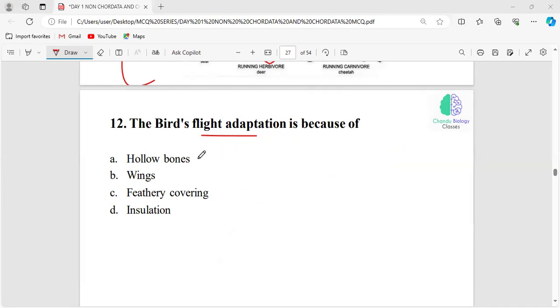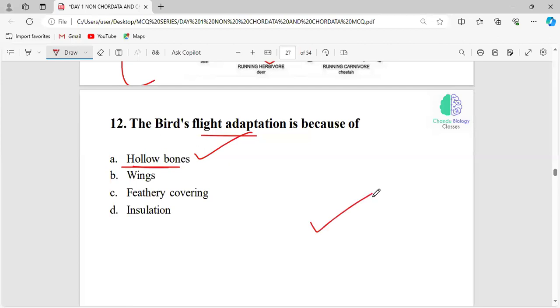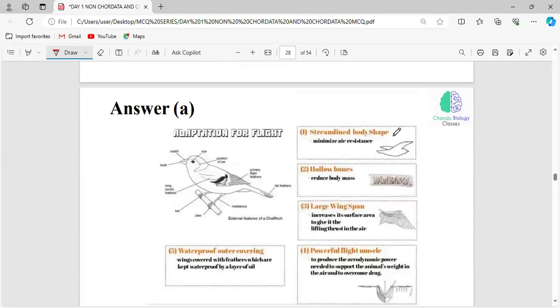Exactly. Hollow bones. Okay. What is meant by hollow bones? The bone is not filled with bone marrow. Instead of that, it is filled with empty space. There is no bone marrow within the bones, which is present in pneumatic bones. Very good. Only then can the birds fly. They can easily lift their own weight and fly. If the bone is filled with bone marrow, it is too heavy to lift its weight. So it is made up of a hollow bone.